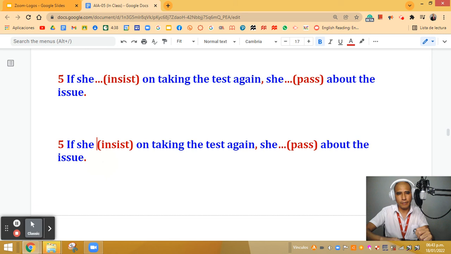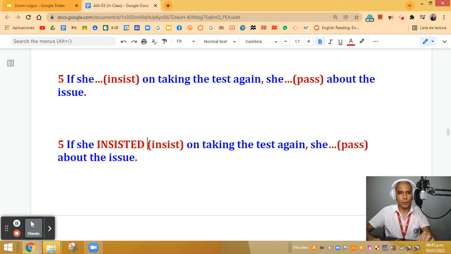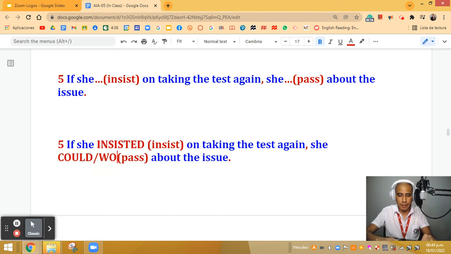So here I have if she insisted. If she insisted, this is a regular verb, so I have to add just the E and the D. And we have she, which are the 3 verbs. Do you remember? Exact, you can say could. The other one is, exact, it's would, and the other one is might. Excellent, very good.